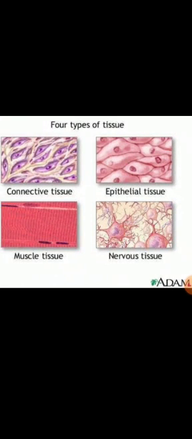Now if we have a question about the function of the following tissues, we can write that the function of connective tissue is to give shape to the organs and hold them in place, whereas the epithelial tissue is to cover some parts of the body, and muscular tissue brings about the movement, like the muscles which help in movement. And the last one is nervous tissue, which sends signals to and from the brain.